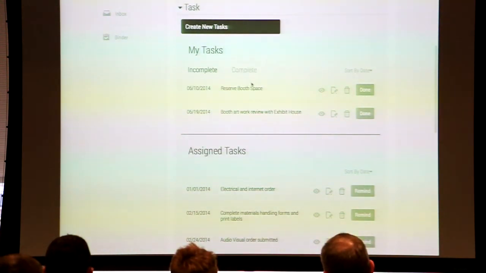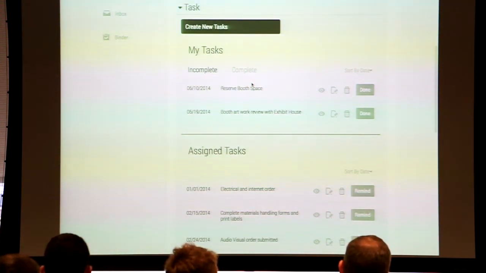And again, in my templates, I have some of these that are built that, sticking with our trade show example, I have something that says I need to finalize my artwork. I need to set up my demo strategy. I need to order the new booth. I need to ship the booth to the warehouse, etc.